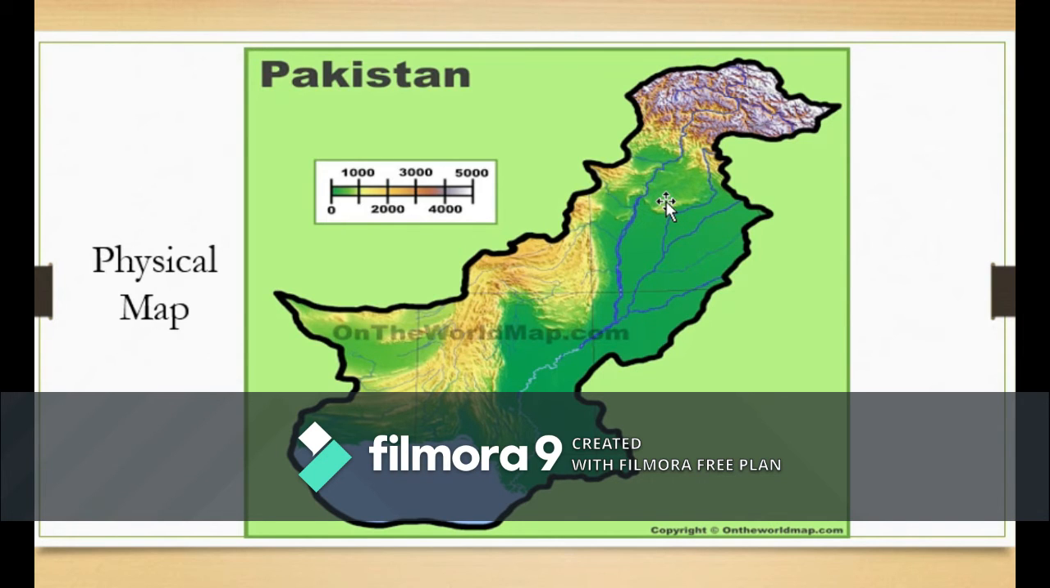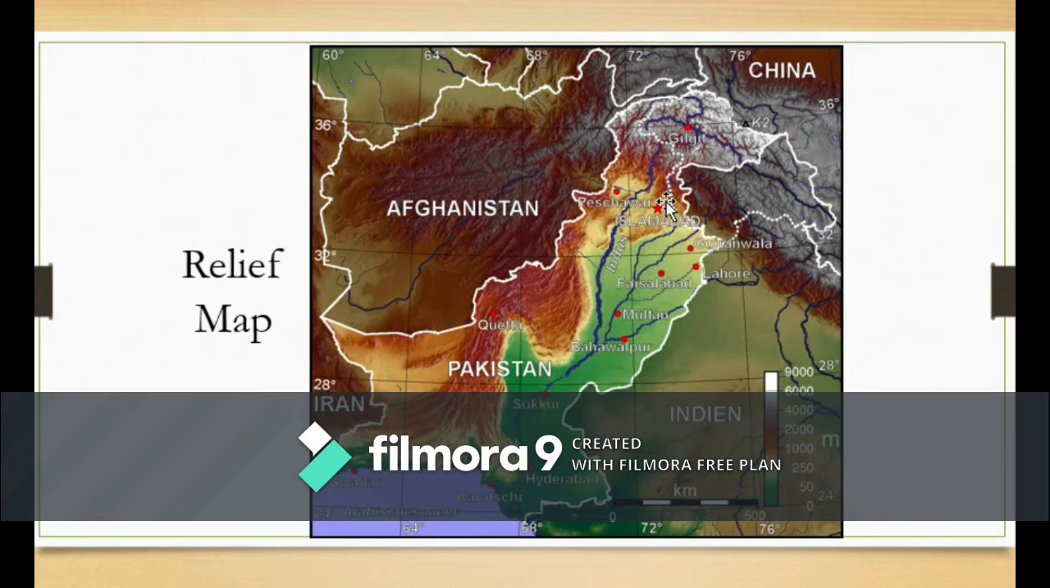Okay, so the next type of the map is the relief map. Relief map is a very interesting map because it shows us the heights of places. How? We can understand about the heights through legend. You know that legend is the key which explains the color scheme or maybe the meanings of the symbols that have been used on the map.